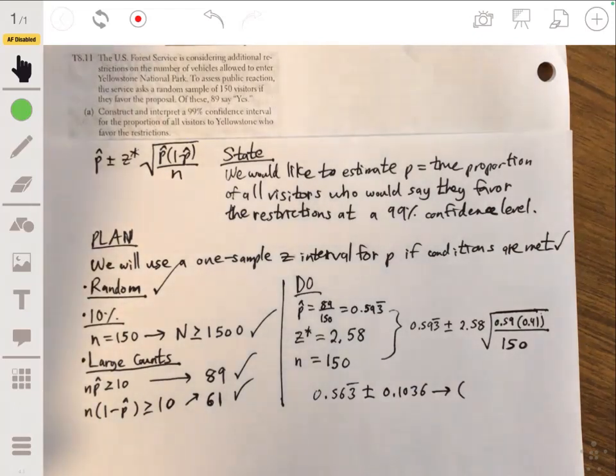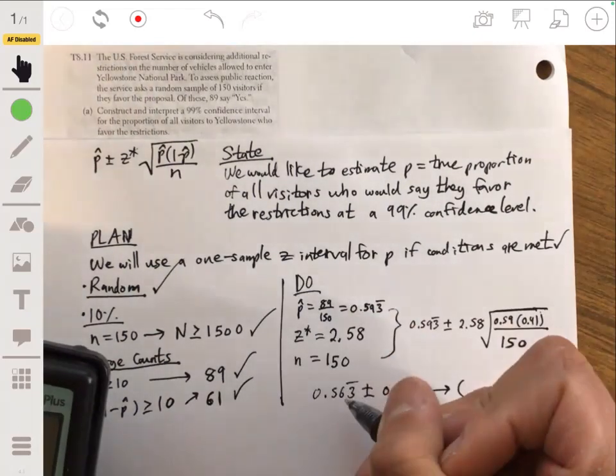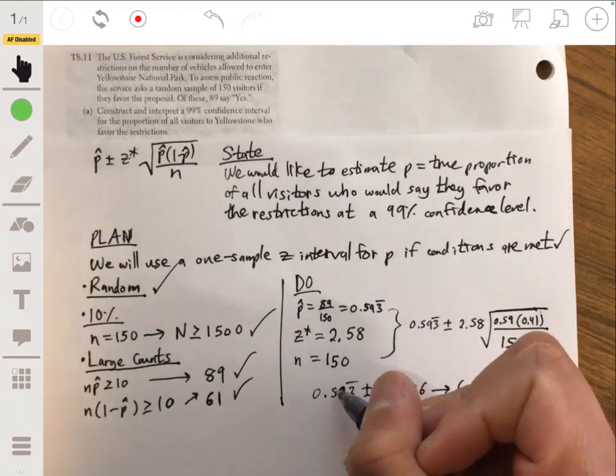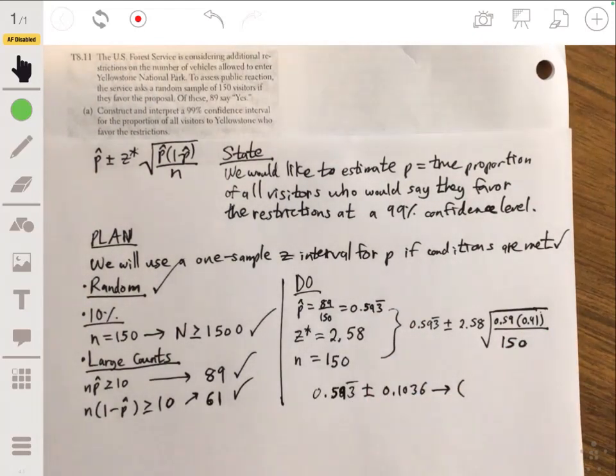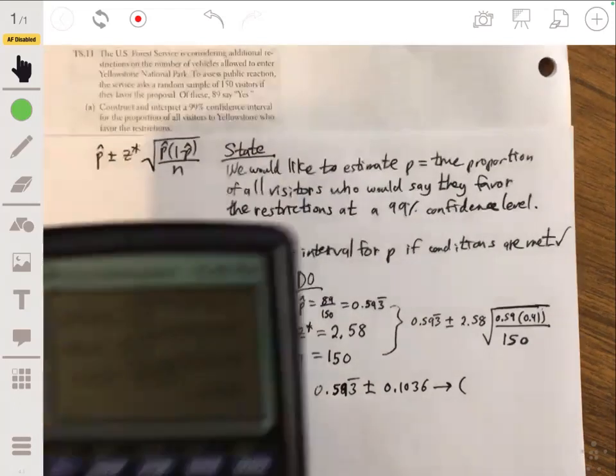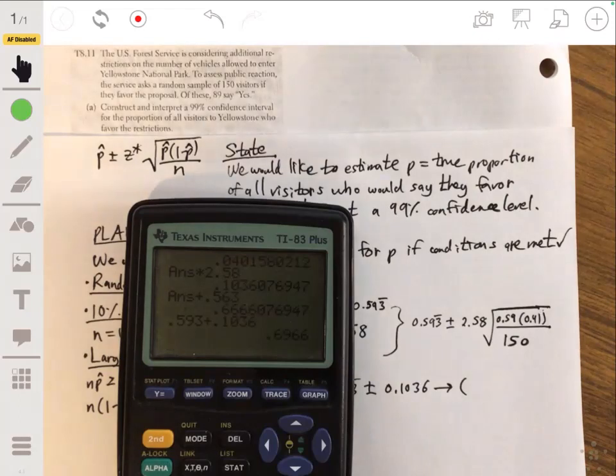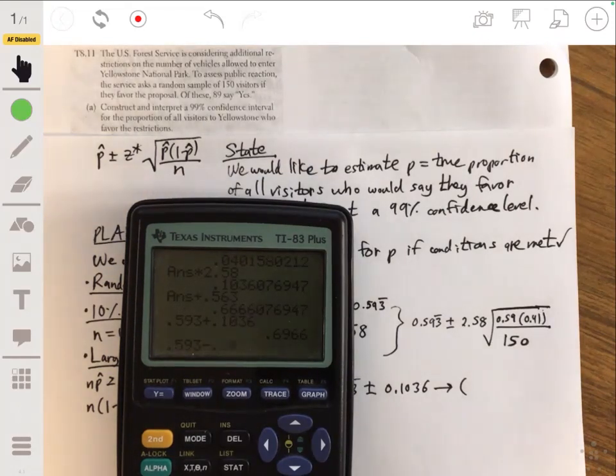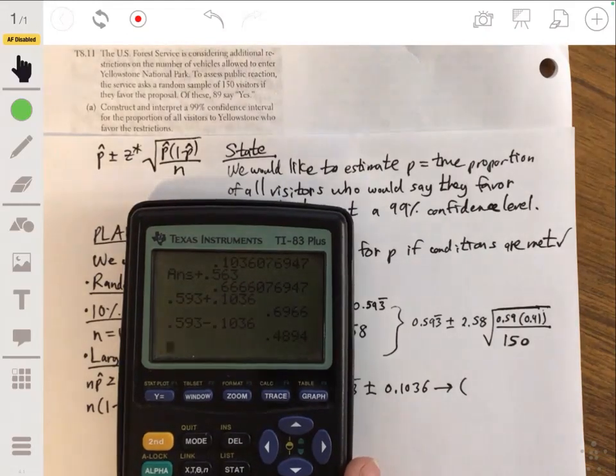let's see. Oh, sorry, 0.593. That's my bad. So the upper end is about 0.6966. The lower end is 0.593 minus 0.1036, or 0.4894.